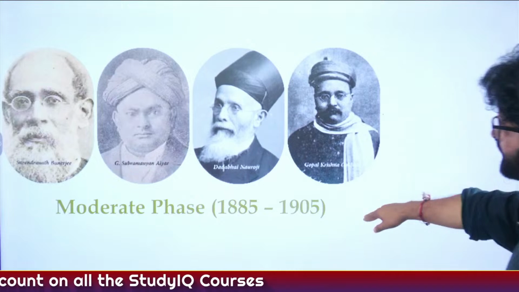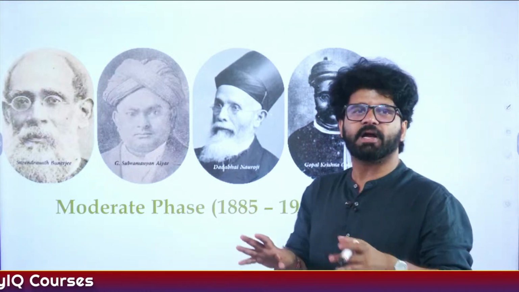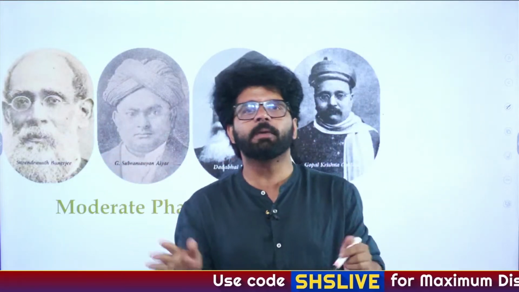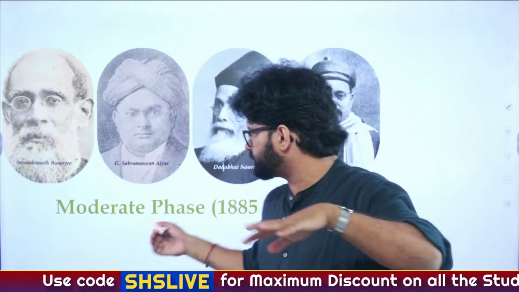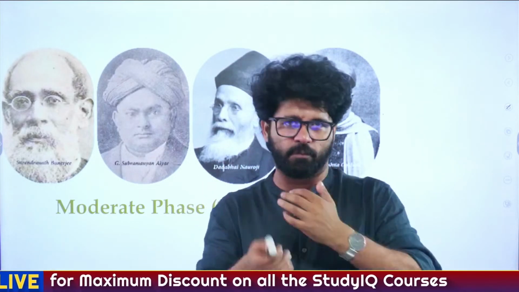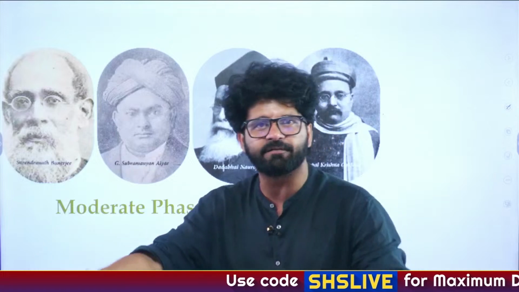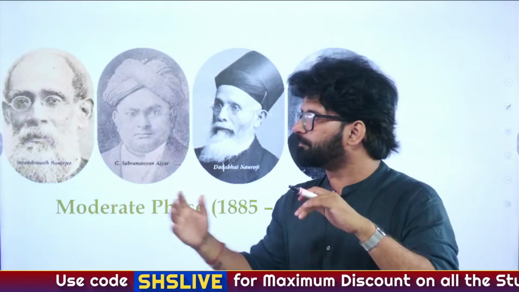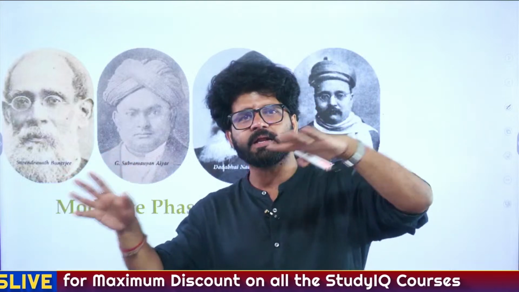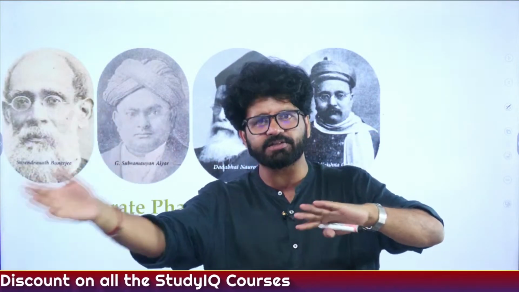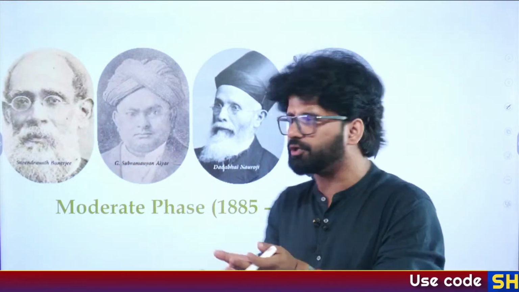Okay. So moderate phase 1885 to 1905, we have seen these guys, Dadabhai Naoroji, who is omnipresent. So 3P: prayer, petition and protest. But was this particular phase a complete failure? No, we have talked about it. And what were the achievements of the moderate phase? We talk about the 1892 Council Act, and indirect election was introduced. We talk about how representation was increasing in the legislative councils and provincial councils. And around 1893, simultaneous civil services exams started happening in London as well as India. So these are some major achievements of the moderate phase.